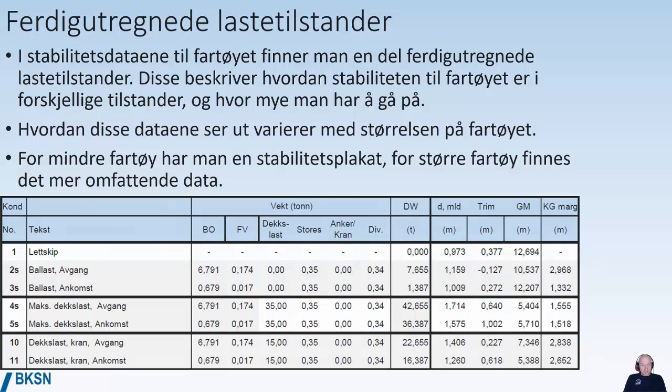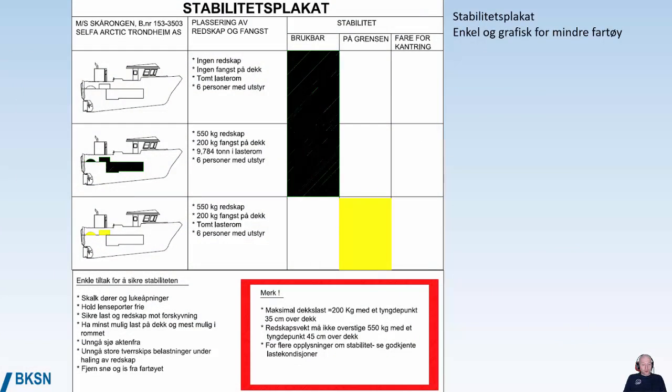A stability poster for a small fishing boat can look like this, has basic graphic description of what you can do and what you can't do, what is okay, what is on the border, and what you can't do. At the bottom of the picture, you can see some limitations regarding how much deck cargo you can have, how much fishing gear you can have on board, but it also says for more information about the stability, have a look in the stability manual where you have conditions.